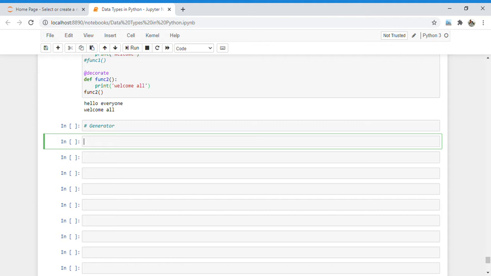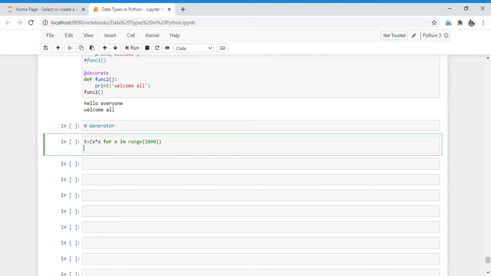For example, if I just define a tuple and say that I want the square of a number for x in a range of 1000, and in this case, if I print the type of this particular tuple, then it will give me the output as a generator only.